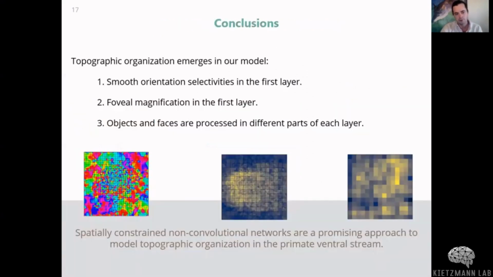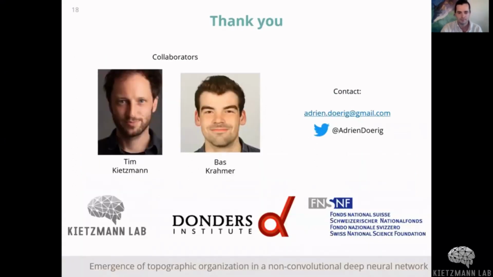So in summary, we found topographic organization emerging at multiple stages of our model. We found smooth orientation selectivities and foveal magnification in the first layer. And we found that objects and faces are processed in different parts of each layer, and that this emerges early on in training. To conclude, spatially constrained non-convolutional networks are a promising approach to model topographic organization in the primate ventral stream.